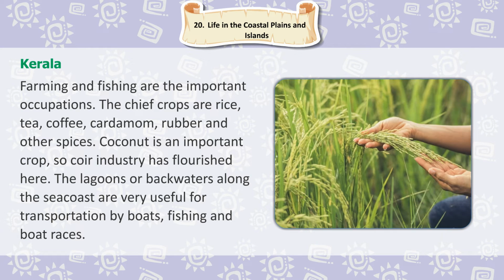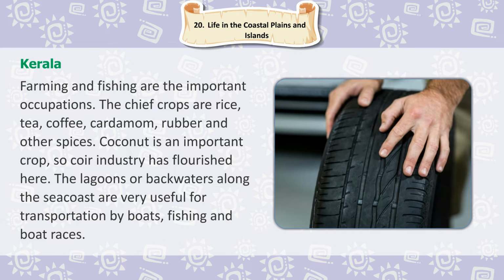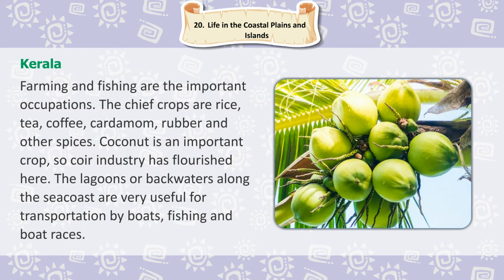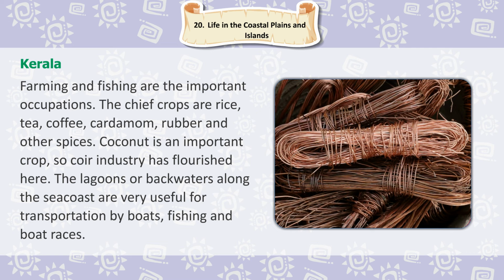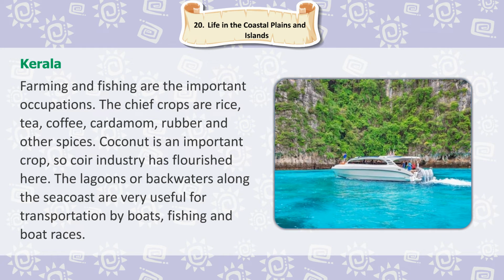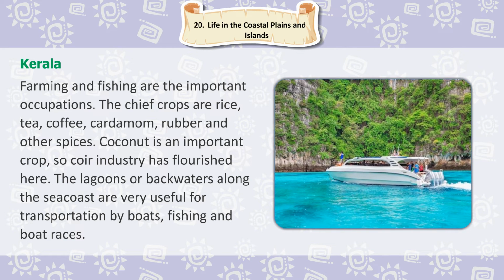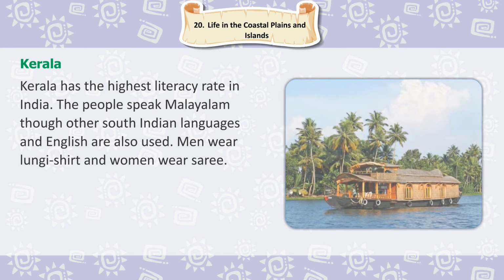The chief crops are rice, tea, coffee, cardamom, rubber and other spices. Coconut is an important crop, so the coir industry has flourished here. The lagoons or backwaters along the seacoast are very useful for transportation by boats, fishing and boat races.